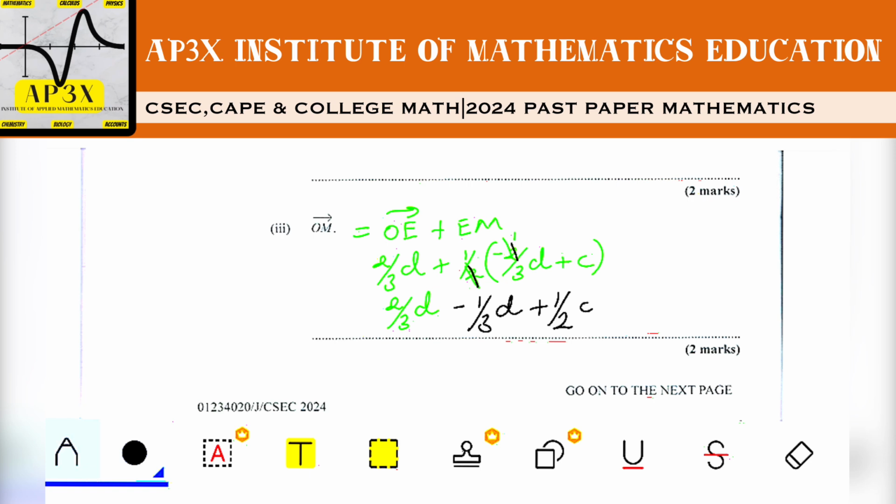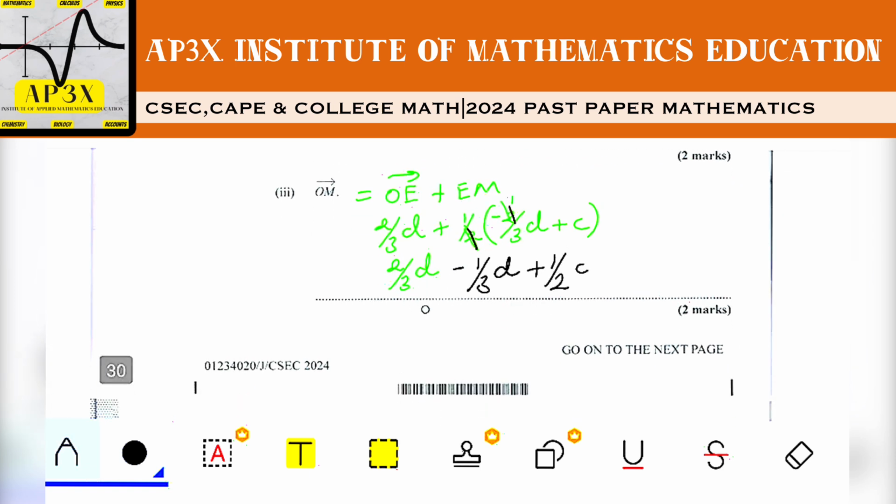Now we have to group like terms here. We have 2/3 D, take away 1/3 D. Well, that's kind of straightforward. The denominators are the same, so 2 take away 1 is in fact 1/3 D plus a half C, and that is your result.